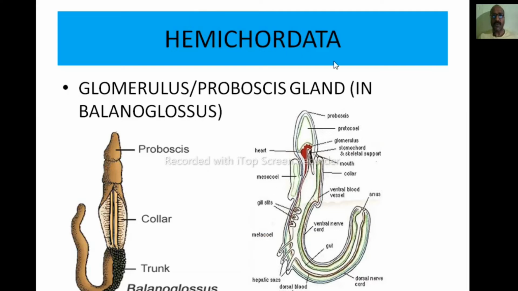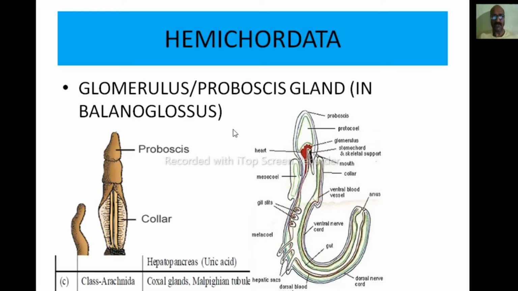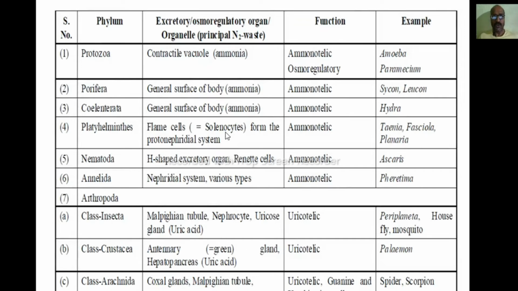Now come to the hemichordata. In hemichordata, in between the proboscis and collar, there is a gland, and this gland is known as the glomerulus. This glomerulus collects the nitrogenous waste from the coelomic fluid and sends it to the outside. That's why this glomerulus or proboscis gland acts as the excretory organ in Balanoglossus. So these are the important excretory organs of different phyla, and these are the different modes of excretion. These are the examples. You have to remember some of these.